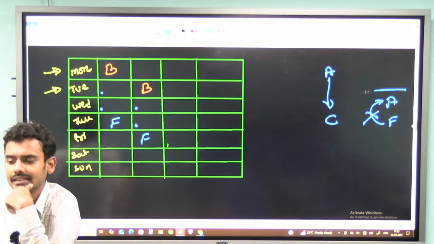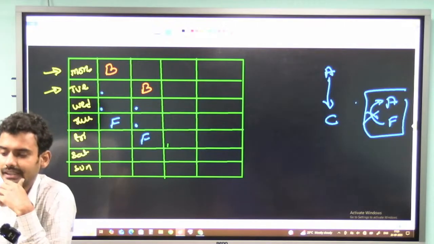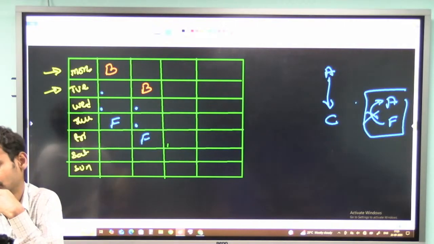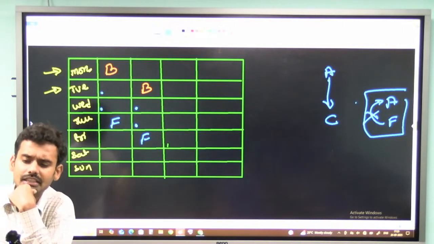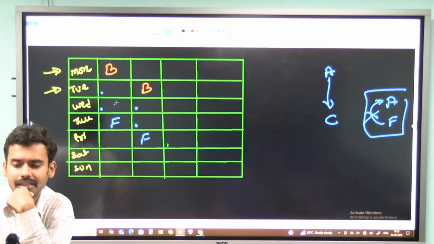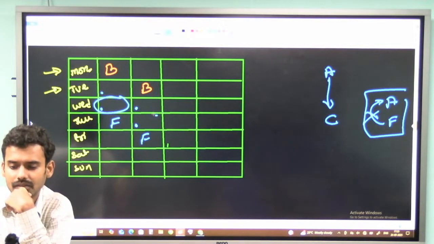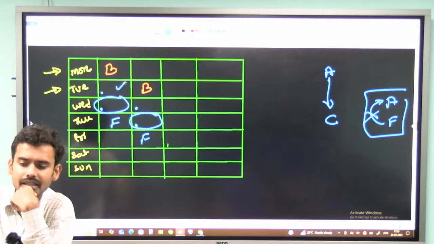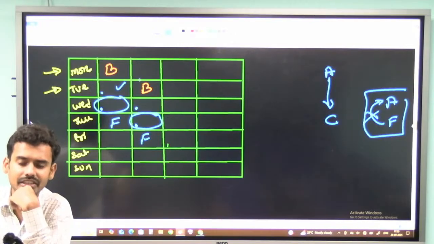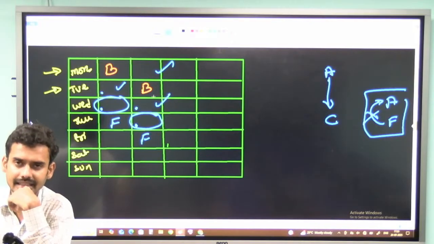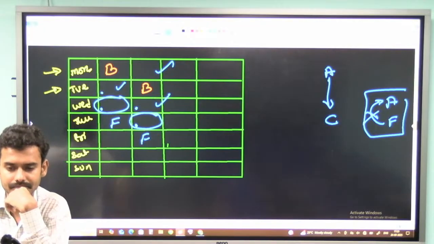Now again, A is not just before F, so A cannot be here and A cannot be here. So there is only one condition for A in the first case, but there are two conditions in the second case. Let me see it later.